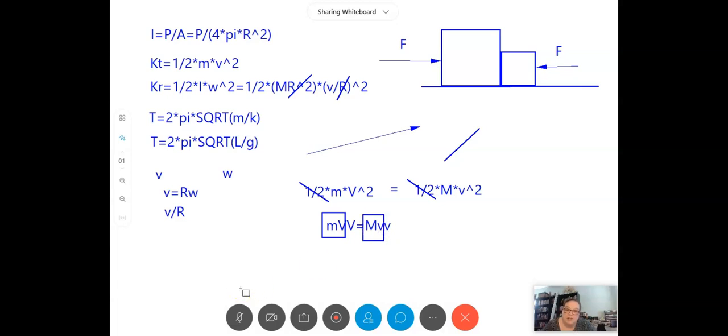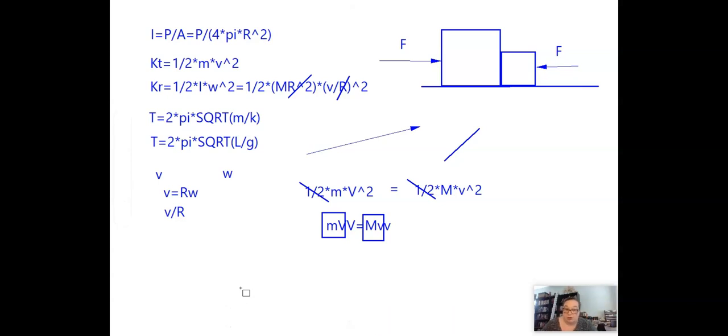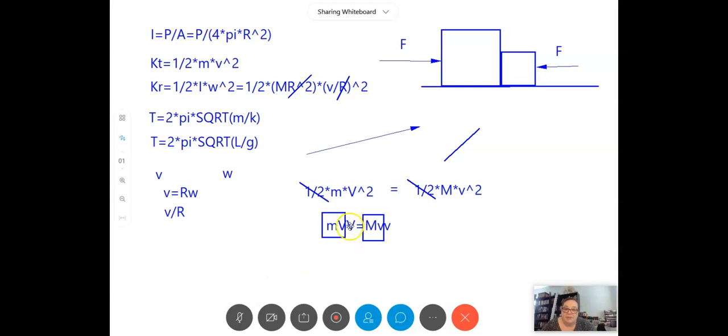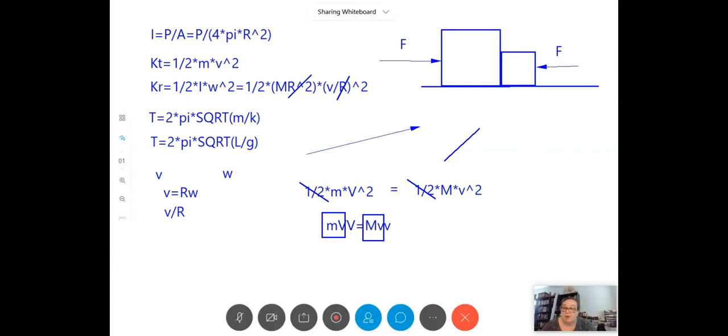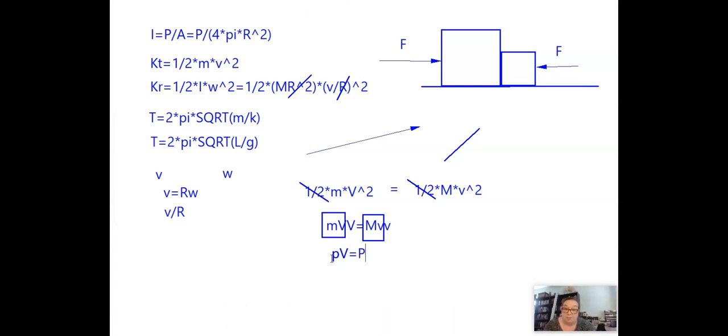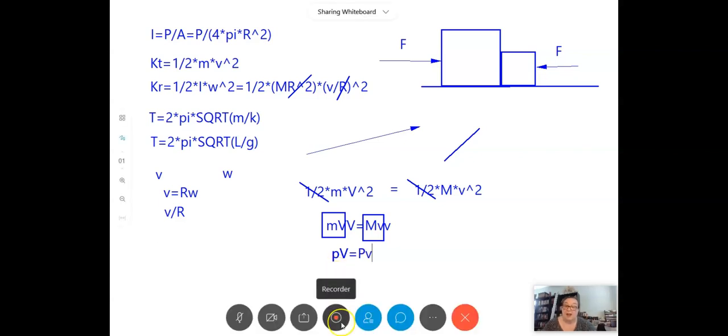So in order for this equation still to be true, in order for the left-hand side to equal the right-hand side, if this v is big compared to the v on the right-hand side, then the box on the left has to be small compared to the box on the right. So if I were to write these with letters again, I would say on the left I have a small momentum times a big velocity, and on the right I have a big momentum times a small velocity, and those kinetic energies are still equal.